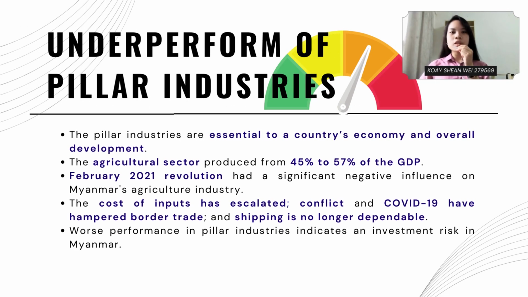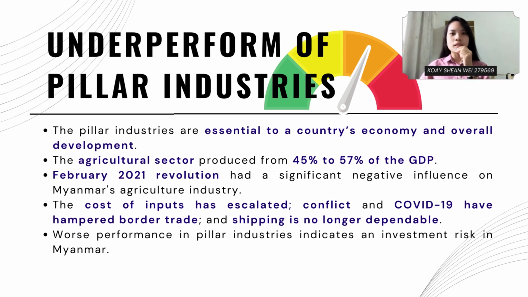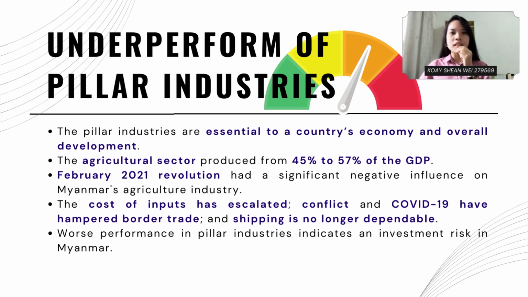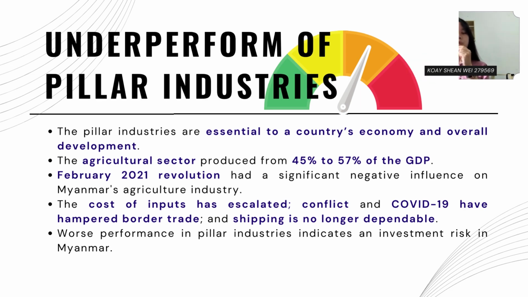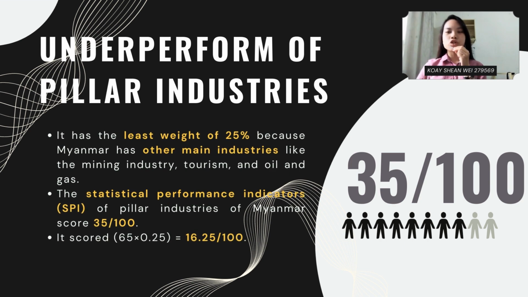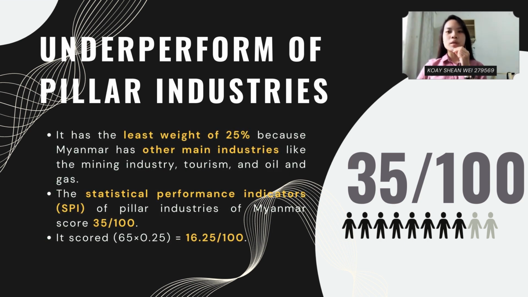Second, the February 2021 revolution had a significant negative influence on Myanmar's pillar industry, the agriculture sector. Therefore, the worst performance in pillar industries indicates an investment risk in Myanmar because investors are unwilling to invest in countries with unstable development. It was assigned the least weight of 25% because Myanmar can focus on other main industries like the mining industry and tourism, which might give a positive effect on development.